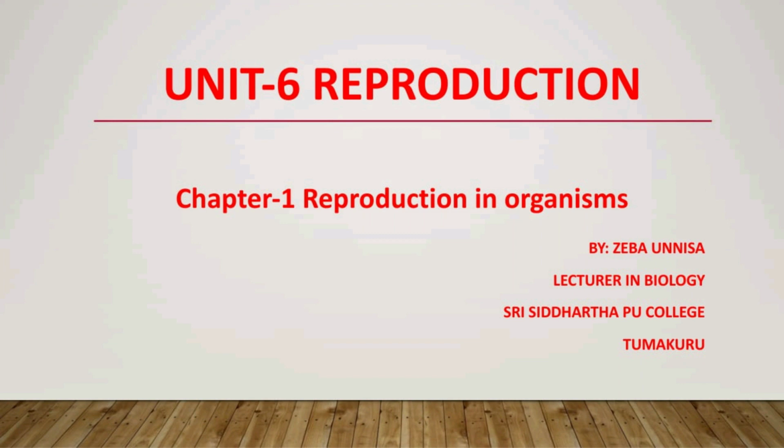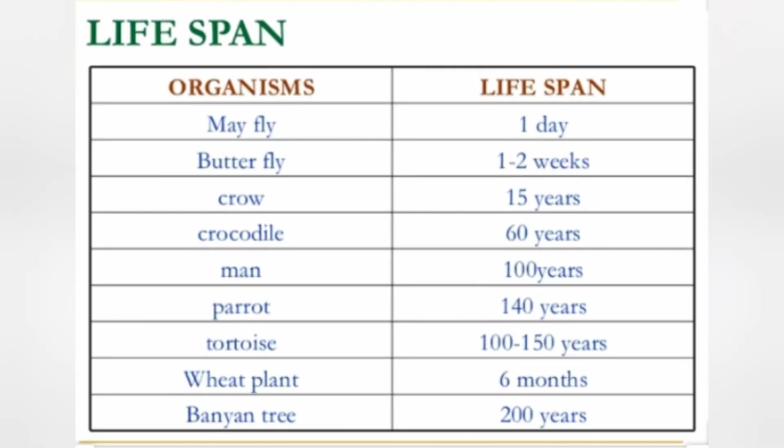We will start with the first unit of this year's syllabus, that is reproduction. In this unit, we'll be dealing with chapter number 1, reproduction in organisms. As we all know, each and every organism can live only for a certain period of time. The period from birth to the natural death of an organism represents its lifespan. As you can see in the picture, there are different lifespans for different organisms.